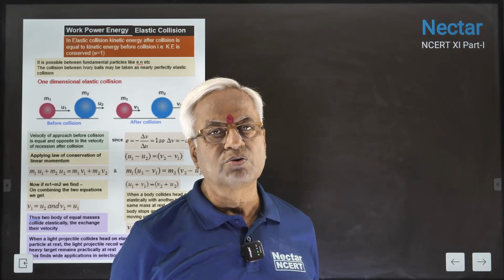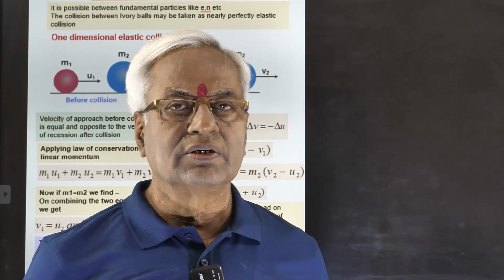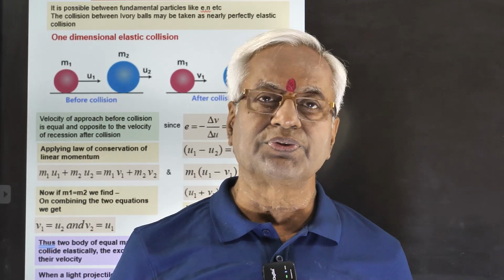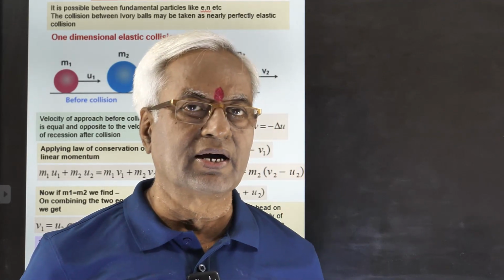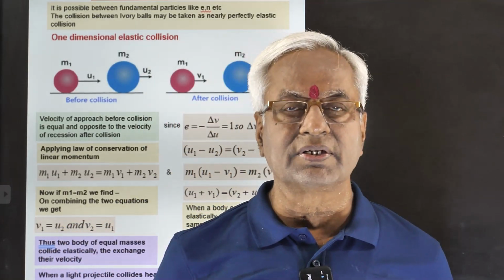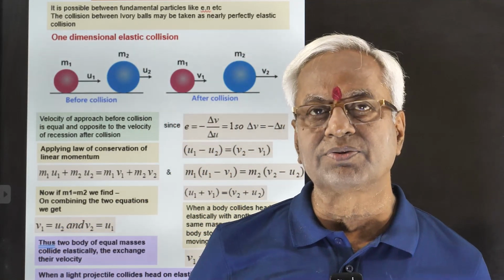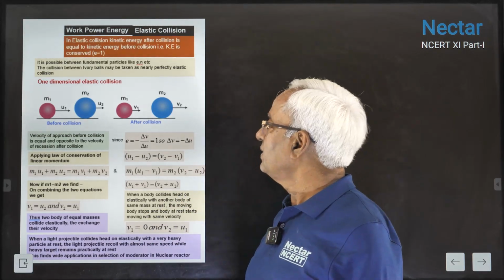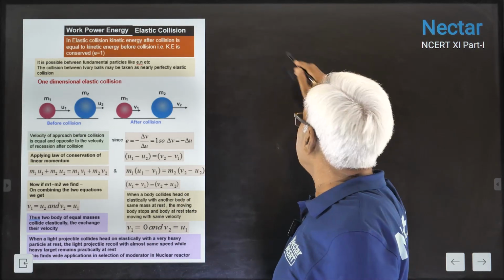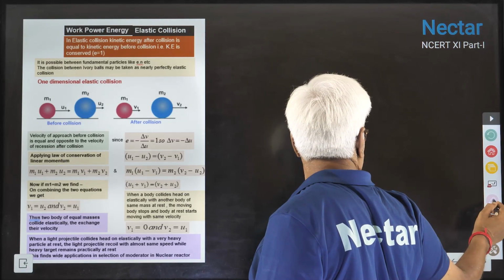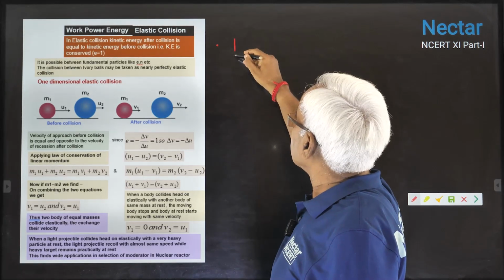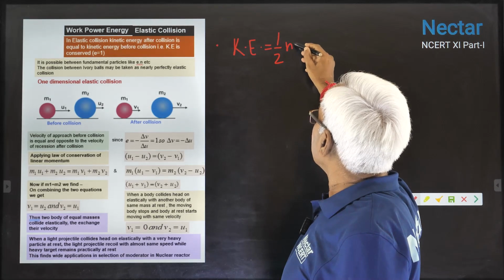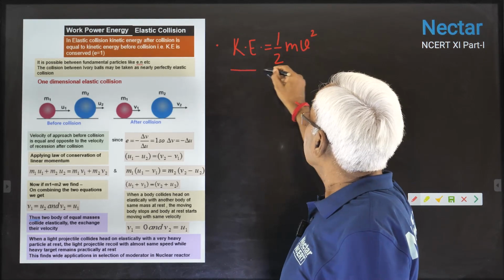Perfectly elastic collision. Here we will classify the whole types of collision in three parts: perfectly elastic, perfectly inelastic, and in between, that is known as imperfectly elastic. Elastic collision means there is no loss of kinetic energy. Kinetic energy remains conserved in this process. Kinetic energy is equal to half mv square.